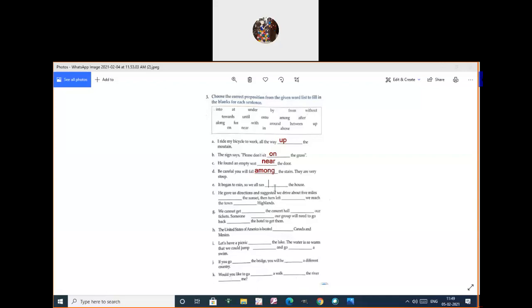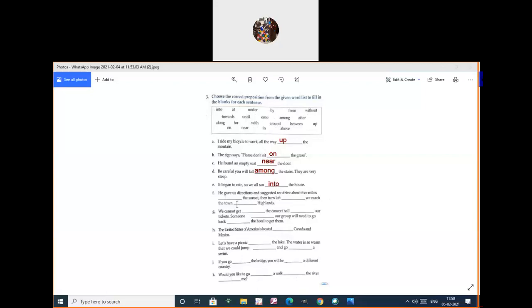Okay. Even it began to rain, so we all ran dash the house. Inside. Not into. Inside. Is there any inside there? No inside. So into our house. Into our house. Very good. Welcome here.